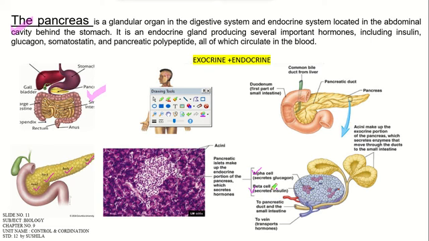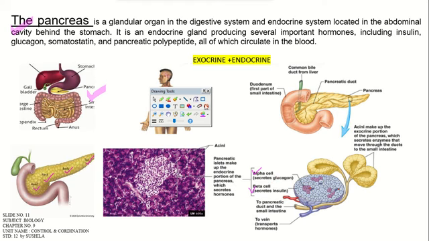You should be clear regarding the location of the pancreatic gland, and from which cell it is producing which hormone. From the alpha cell it is producing glucagon, and from the beta cell it is producing insulin. These two hormones regulate the blood glucose level in the body. If it is not in a proper manner, it leads to certain critical conditions.